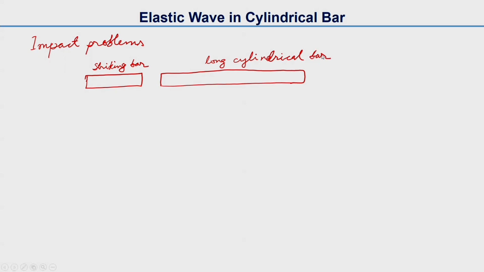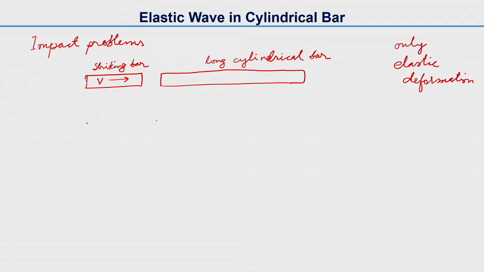It is a slender body. The striking bar will hit the long cylindrical bar with a velocity v, the impact velocity. We are assuming here only elastic deformation, and no permanent or plastic deformation.